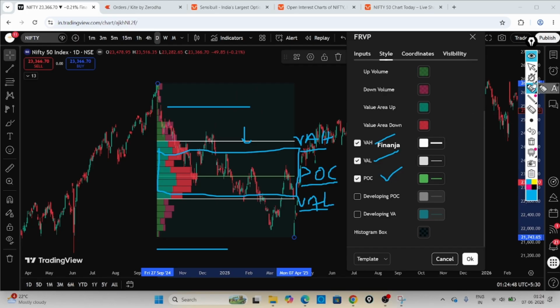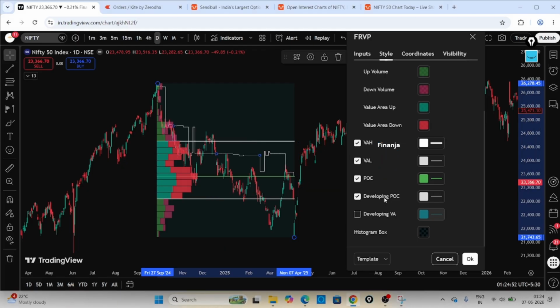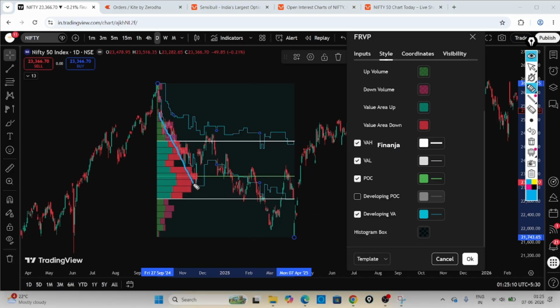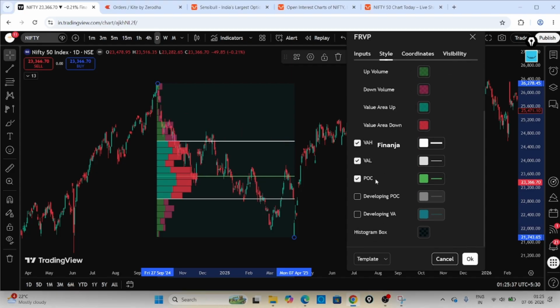Also there is one more thing, developing POC. You can see it here. That means the point of control, how exactly it is developing slowly. And also the developing value area. Slowly, these areas are developing here. This is the value area low and value area high here. So it will tell you the range of trade, or exactly the institutional volumes. For this you need to understand POC is very important, and value area high and value area low.